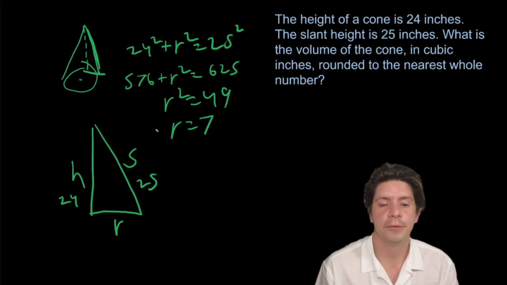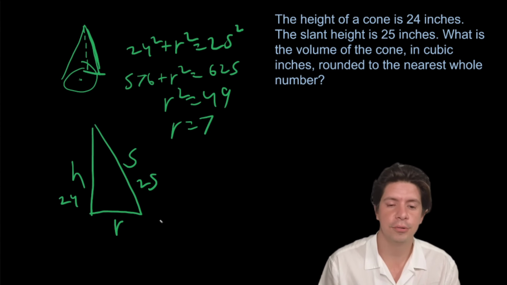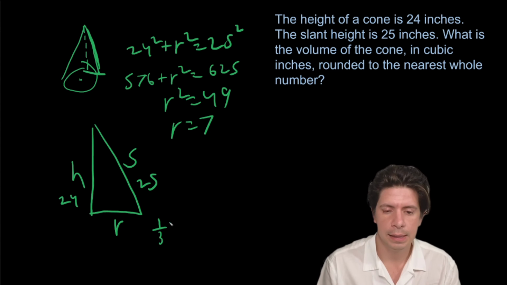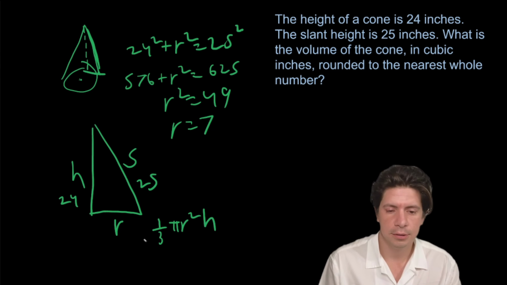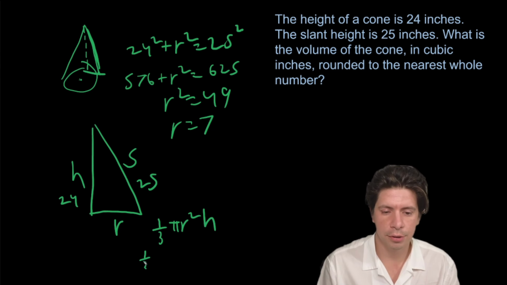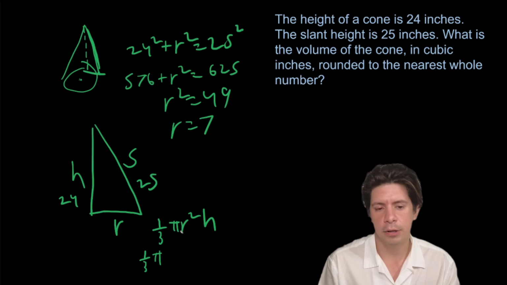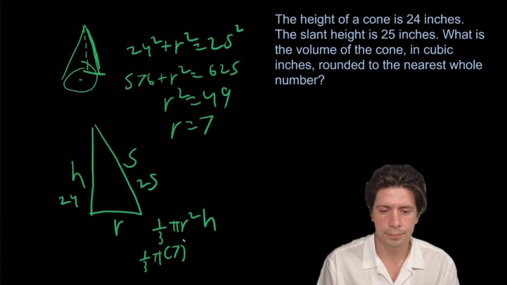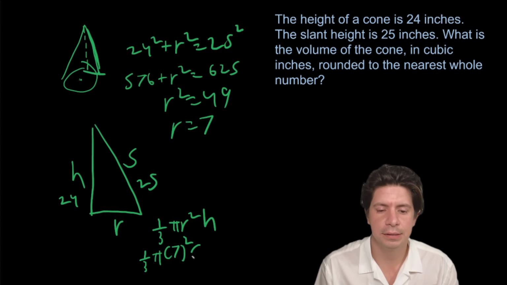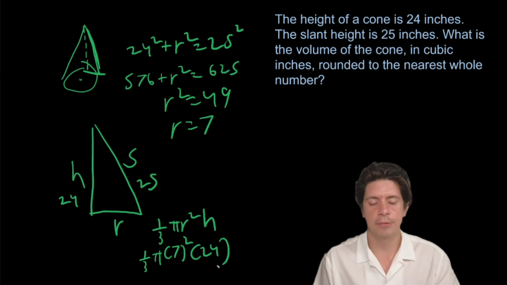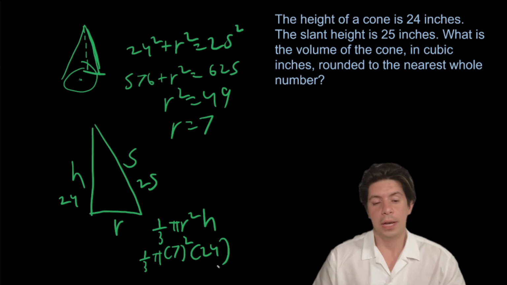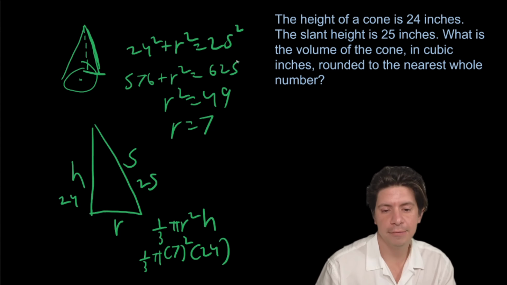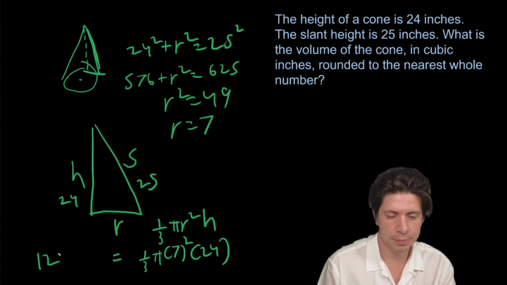And now what's the formula for the volume of a cone? It's 1/3 pi r squared times height. And that's the perpendicular height. So we'll do 1/3 pi, r is going to be 7, squared, times the height, which is 24, and that will get us 1,231.5, so it will equal 1,232 when we round up.